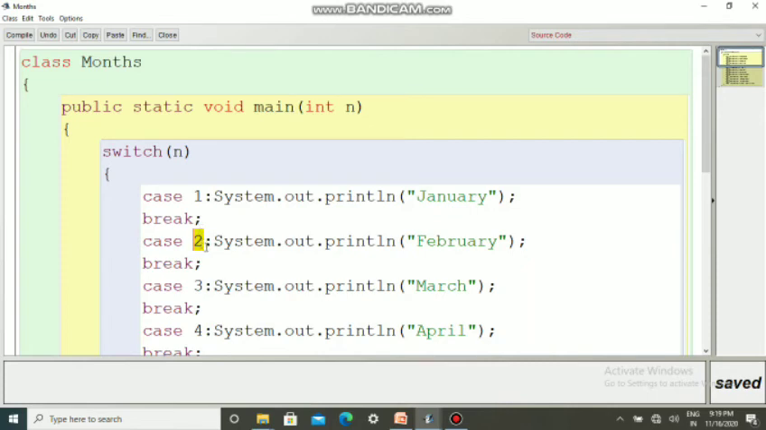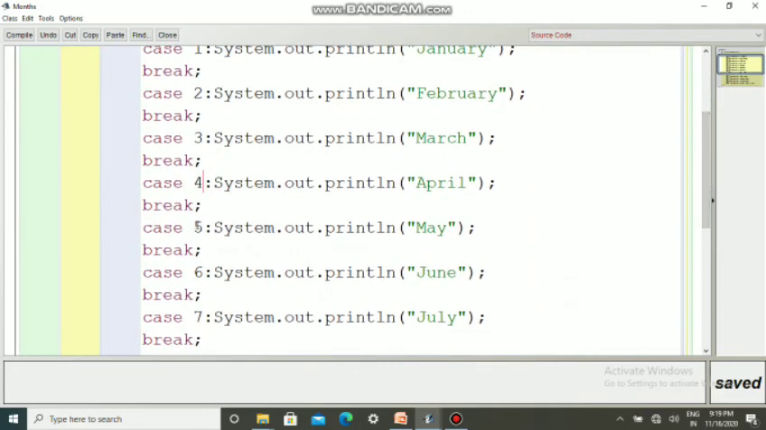Like that, whatever number the user has entered, suppose the user has entered 5, then first it will check whether 5 is equal to 1. No. Then 2 is equal to 5. No. Again 3 is equal to 5. No. Then 4 is equal to 5. No. Again 5 is equal to 5. The condition is true. Then the code we have written inside that particular case will get executed. We have written only one statement here, that is May. So our output will be May because the fifth month is May.